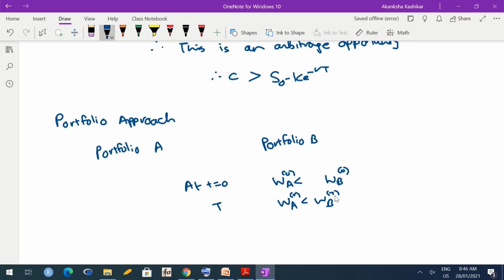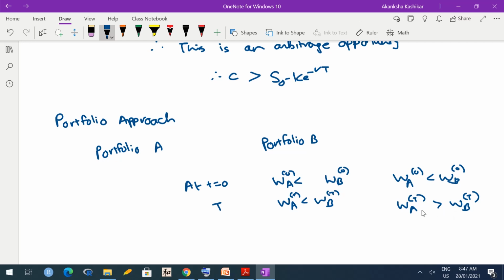Why? Because if the relationship changes, meaning if at t equal to 0 WA is less than WB, however at t equal to capital T, WB is larger than WA, however at capital T, suppose WA is larger than WB, then it means that at t equal to 0 WA is cheaper and at t equal to capital T it is more expensive.